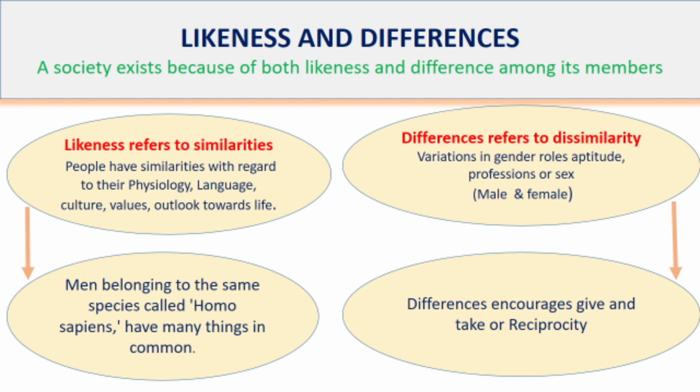Likeness and differences. A society has both likeness and differences. Likeness, which also means similarity of language, physiology, values, or homogeneity in culture. Talking of differences, we can take the example of differentiation in sex, like males and females, differentiation in professions, differentiation in aptitude or gender roles, etc. It is quite true that in order to satisfy certain needs in society, differentiation is an essential feature which we can say is an important factor for a healthy and balanced society.